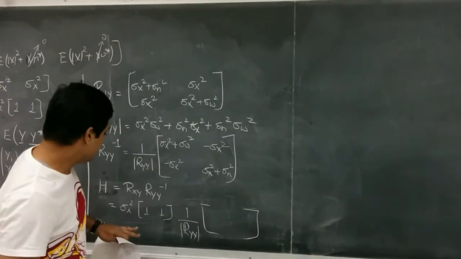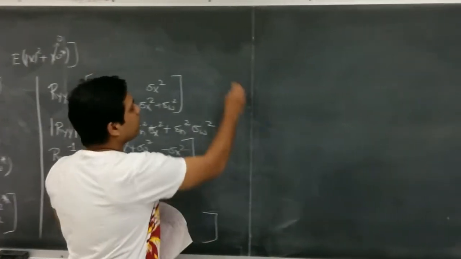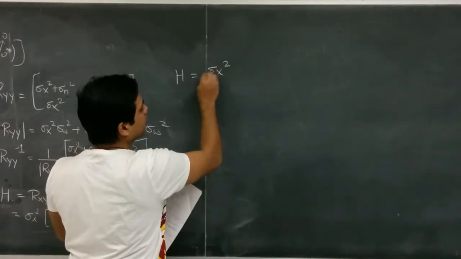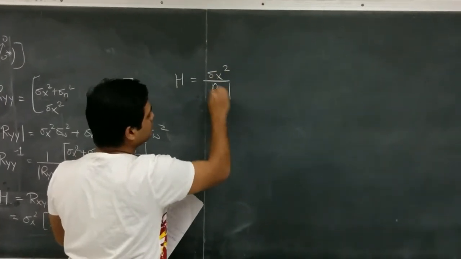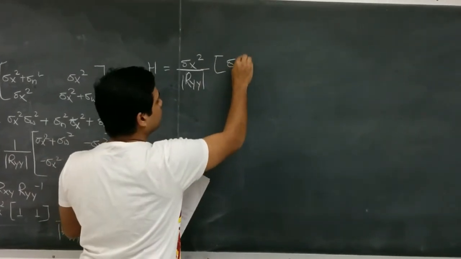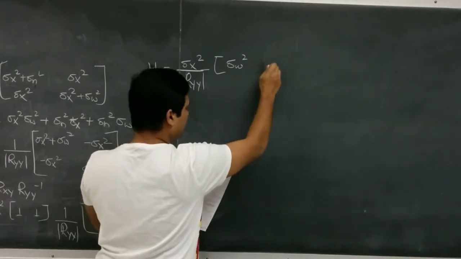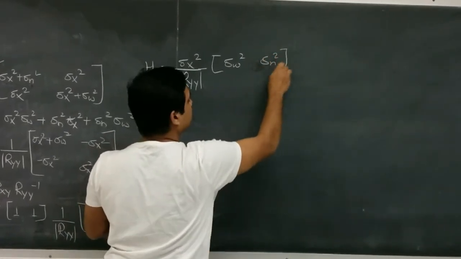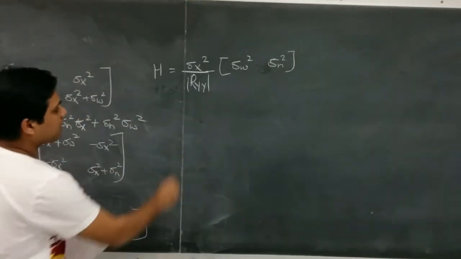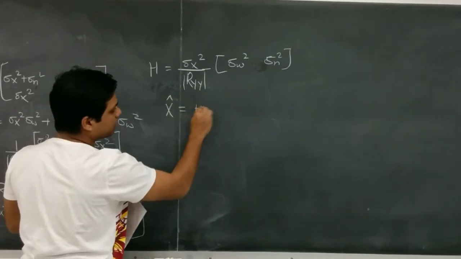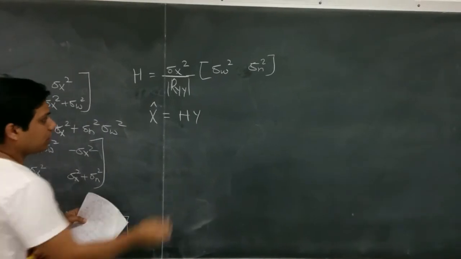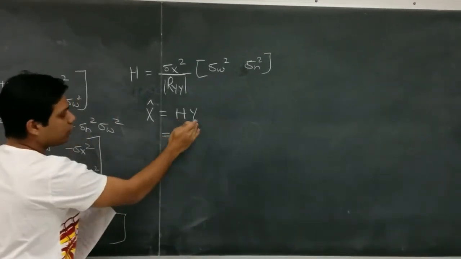After multiplying these two matrices, we will get H as sigma x square upon the determinant of R_YY into [sigma w square, sigma n square]. This is our value of H, for which the linear estimation of x will be the best linear estimation. So the value of the estimator will be H into Y.